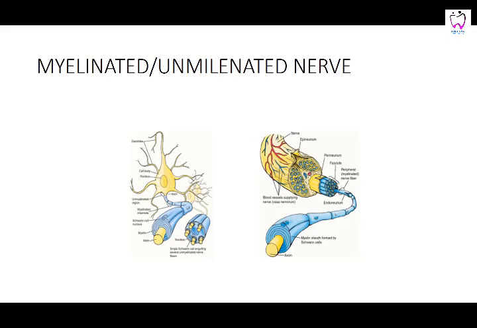This is the structure of a peripheral nerve. A peripheral nerve is in the form of bundles covered by the epineurium. Then these small bundles are covered by individual connective tissue that is called the perineurium. Then the individual axons are covered by connective tissue that is called the endoneurium. So you have epineurium, perineurium, and endoneurium. And outside it, if it is a myelinated one, you're going to have the Schwann cell with its myelination.